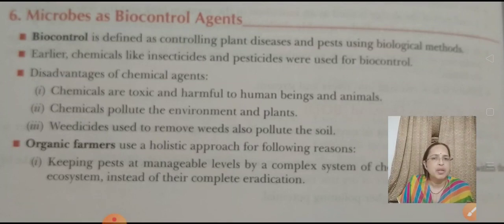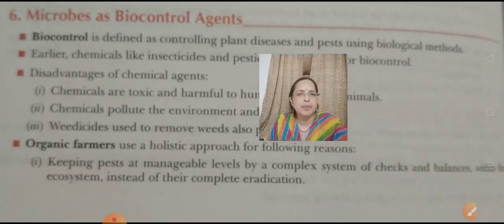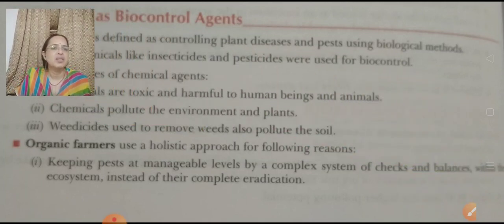Now, organic farmers use a holistic approach for the following reason. The first one is keeping pests at a manageable level, so that the complex system can keep the balance in the ecosystem instead of their complete eradication. Microorganisms are used in such a holistic way that pests are not wiped out.